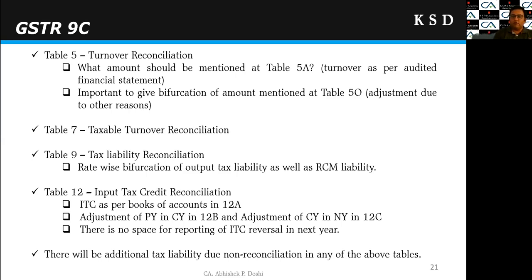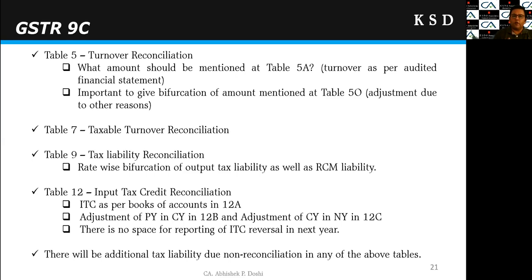So normally we will get easily the rate-wise bifurcation of output tax liability from the software or from the data of the registered person. But it may be difficult to get the rate-wise bifurcation of the RCM liability if the same has not been made in each and every month, right? So in that case, we need to work out the rate-wise bifurcation of the RCM liability, and the same will be reflected in table 9. Then table 12, input tax credit reconciliation.